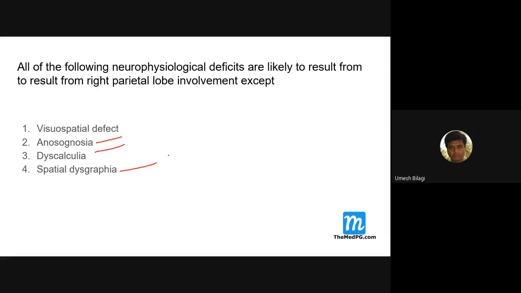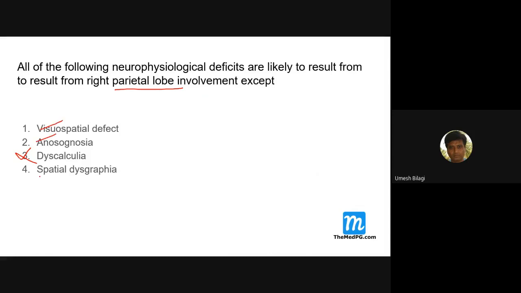So, is the right parietal lobe the dominant hemisphere or the non-dominant hemisphere? Students, most often the right is non-dominant. I told you mathematics and language are on the dominant side. The answer is here. So right parietal lobe involvement will not cause this.